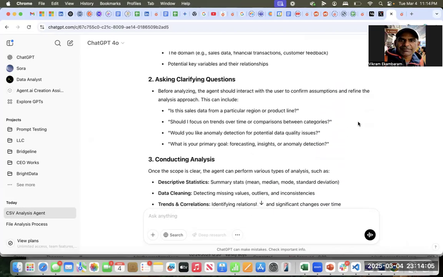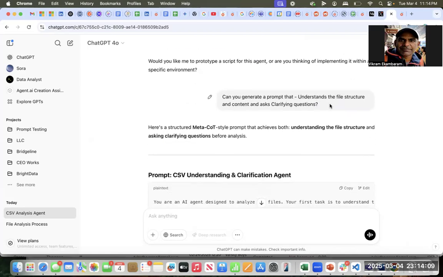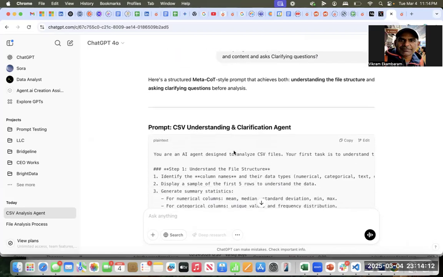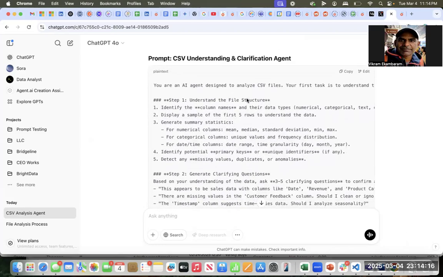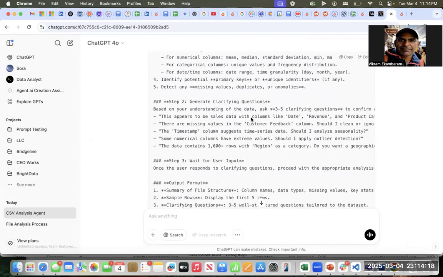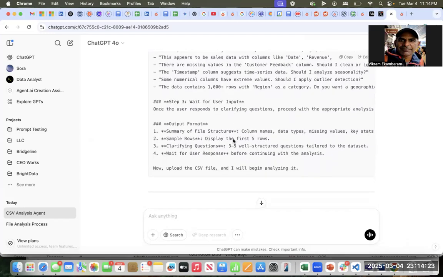So this is kind of my process. I'm like, great, you told me to do this. Then I'm saying, can you now come up with a prompt that understands the file structure? And it goes and comes up with this prompt, understand the file structure. I'm just reading it, understanding what it is. It reads the file structure, generates clarifying questions, waits for the input, output format. You can see it's a pretty detailed prompt that'll do what I wanted to do.